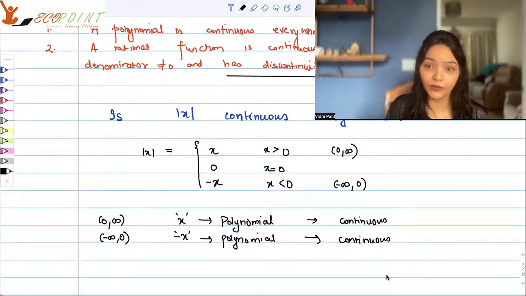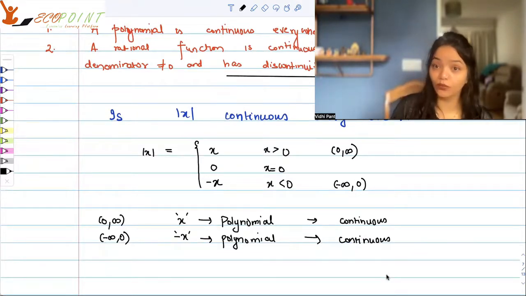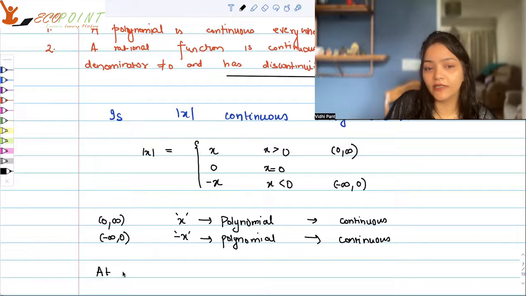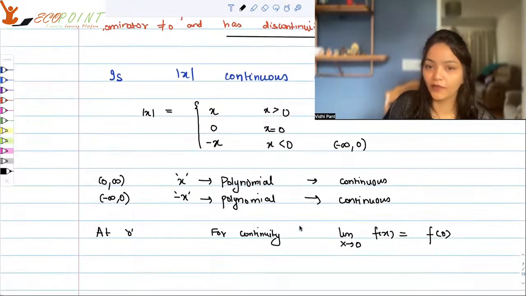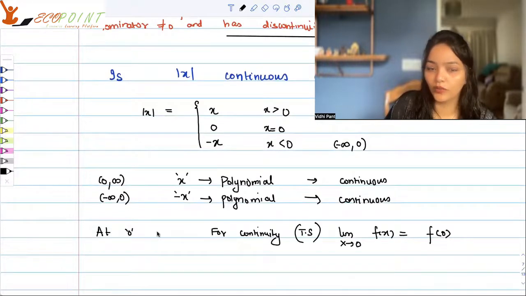Because around 0, in terms of the function, I can see you have x and minus x. So do we have a problem here or not? Let's see. At 0 there might be an issue, but the best way to check is to check the continuity using limits. So for continuity, we require the limit as x tends to 0 of the function to be equal to the functional value at 0, right? That's what we want to show.